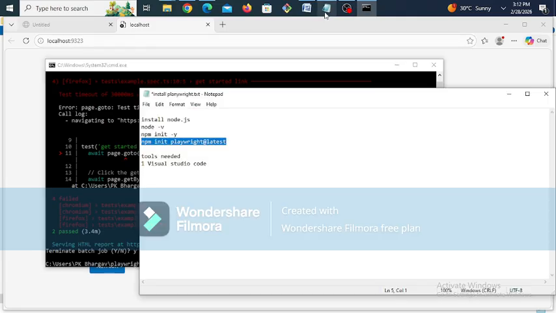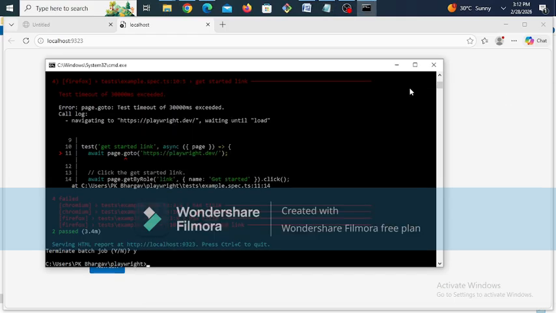Now go back and see those commands, right? npm init -y, to avoid confusion, this will initialize the package.json file. I will tell you later how to initialize the package.json file, since we already executed npm init playwright@latest. So we don't need this command, and we can remove it. We just need to install Node.js, verify the Node.js version, then we can directly install Playwright.